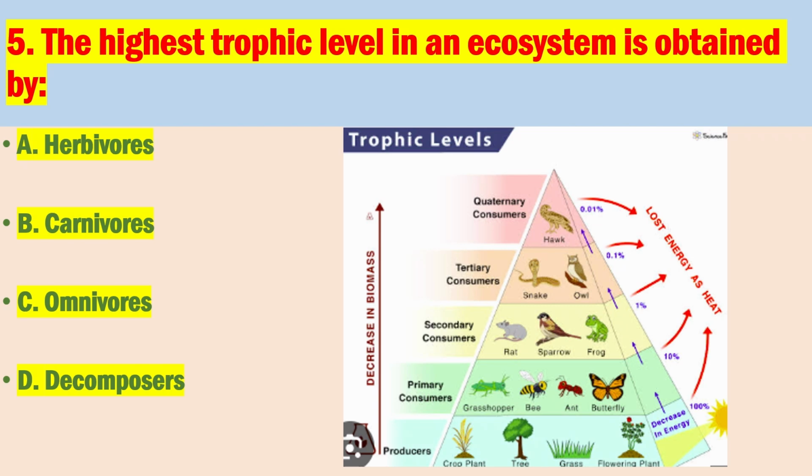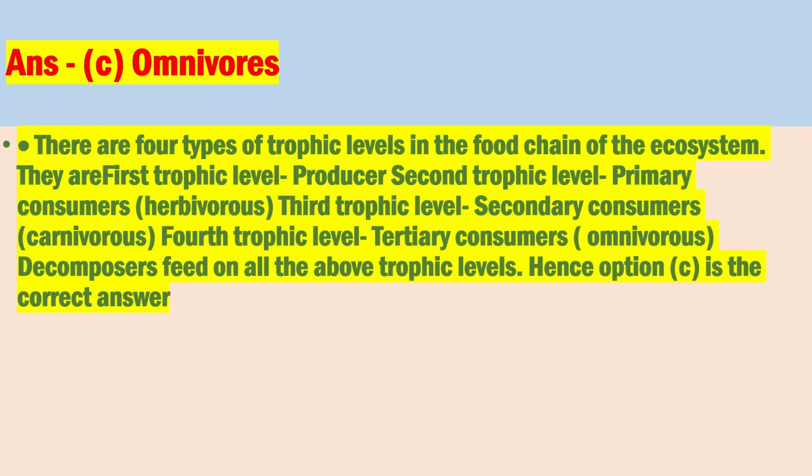Number 5. The highest trophic level in an ecosystem is obtained by? The correct answer is C. Omnivores. There are 4 types of trophic levels in the food chain of the ecosystem. They are first trophic level, producer; second trophic level, primary consumers, herbivorous; third trophic level, secondary consumers, carnivorous; fourth trophic level, tertiary consumers, omnivorous. Decomposers feed on all the above trophic levels. Hence option C is the correct answer.